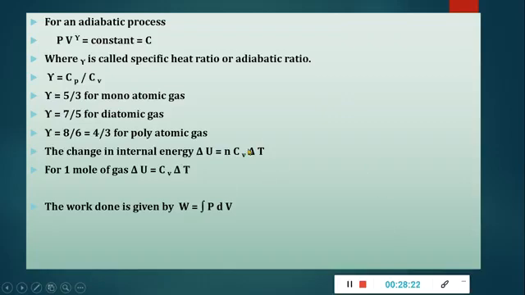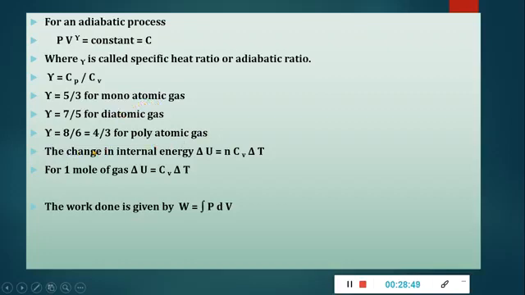So here we will consider for an adiabatic process, PV raised to gamma is equal to constant. It is constant, where gamma is called the specific heat ratio or adiabatic ratio. So gamma will be given as Cp by Cv. This we have calculated in kinetic theory. What is gamma for monatomic gas, for diatomic gas, for polyatomic gas.